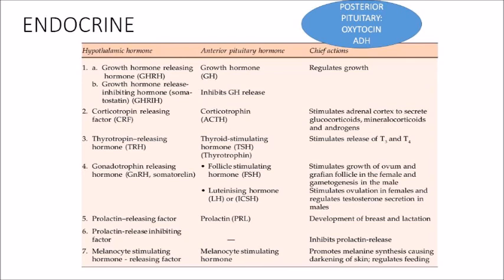Now there is a posterior part of pituitary which will release two hormones, oxytocin and ADH. Oxytocin is involved in smooth muscle contractions. So if someone asks you which hormone is involved in release of breast milk, it is oxytocin. Because for release of the breast milk, you need smooth muscle contraction. For production, it is prolactin, but for release, it is oxytocin. ADH is anti-diuretic hormone. So clear with that, hypothalamus, anterior pituitary and posterior pituitary.